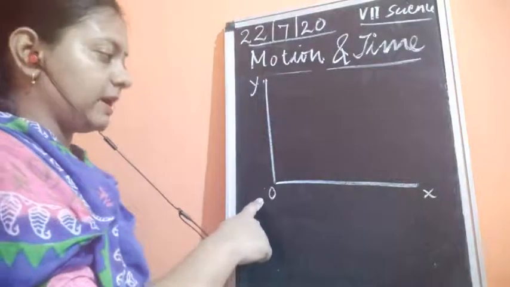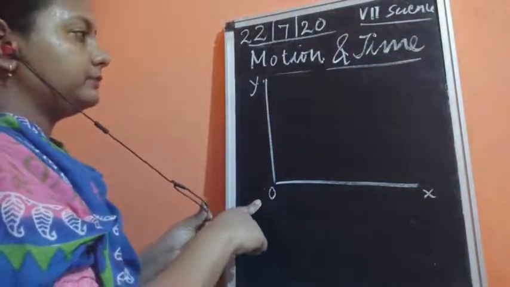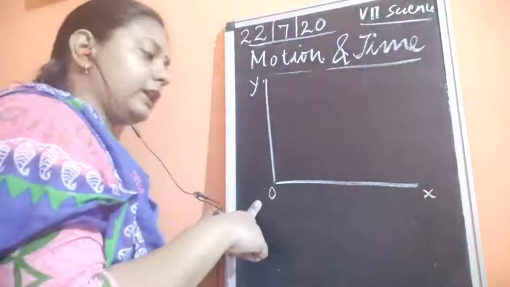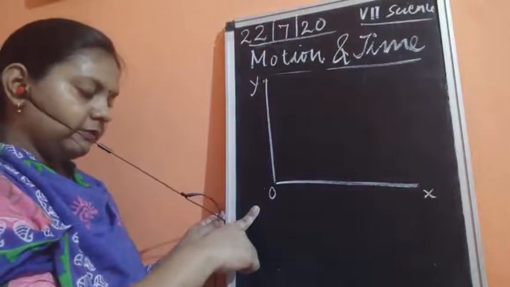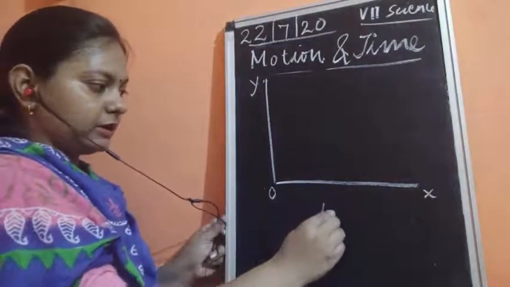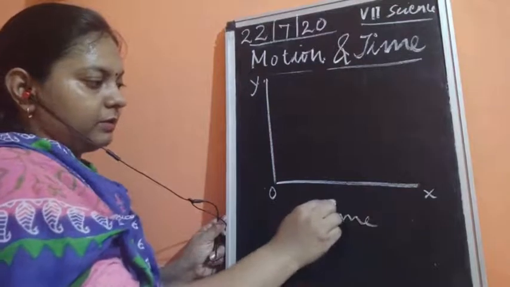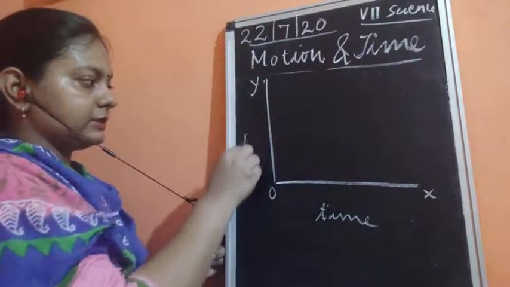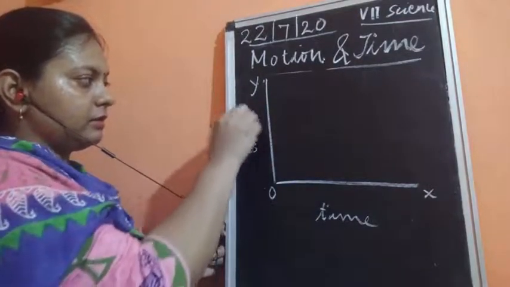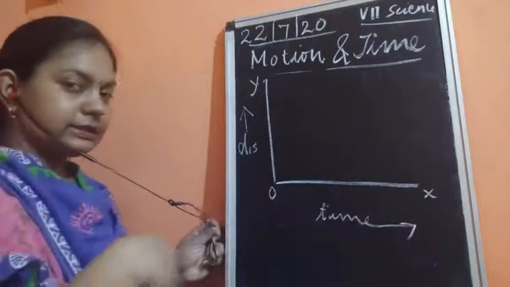It is marked with the O. Okay, now next, on the x axis we could plot the time, and on the y axis we could plot the distance. Okay, we will draw the arrow like this.